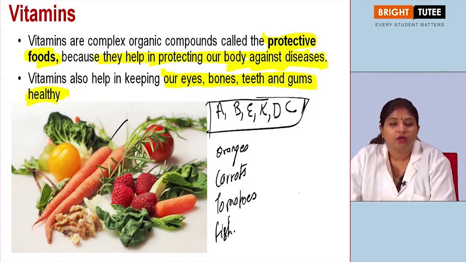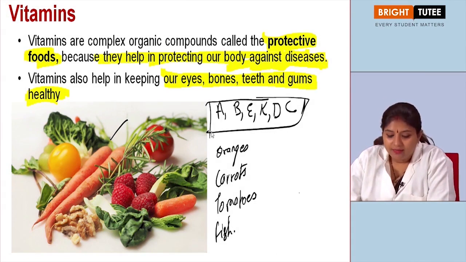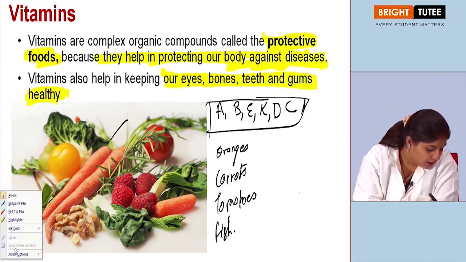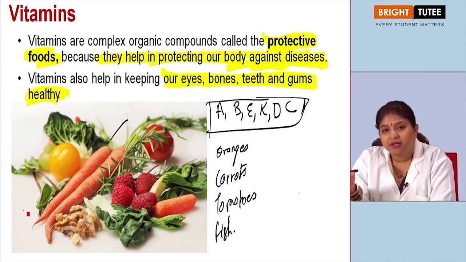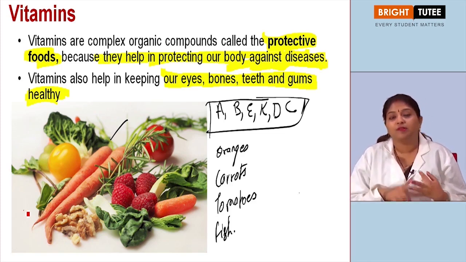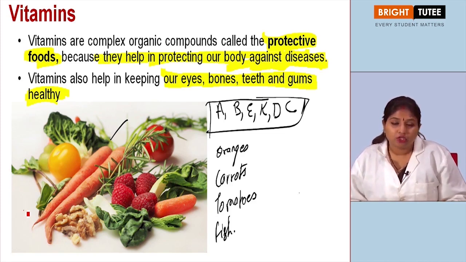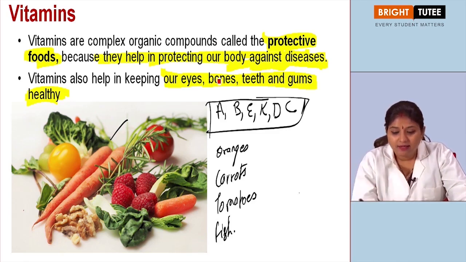As we can see over here, there are different kinds of vitamins, right? Like I have already told, these are the different varieties of vitamins that we need. Our body needs all these vitamins in small quantities, right? So every vitamin is important. When we talk about vitamin A, vitamin B complex, C, D, E, K, every vitamin has one function or the other, right? These vitamins take care of our eyes, bones, teeth and gums.